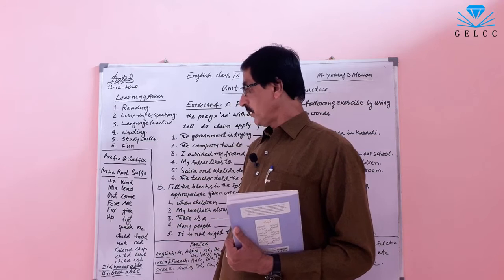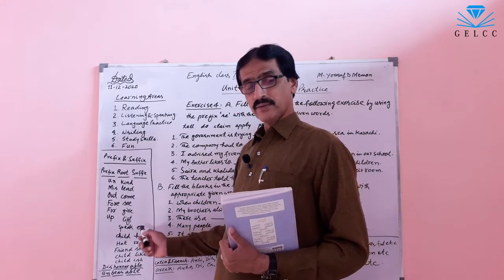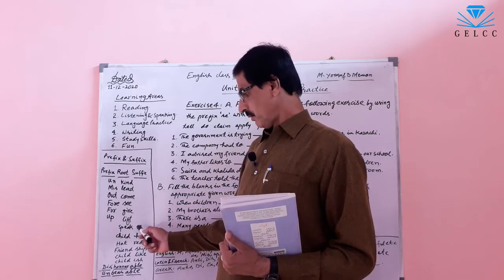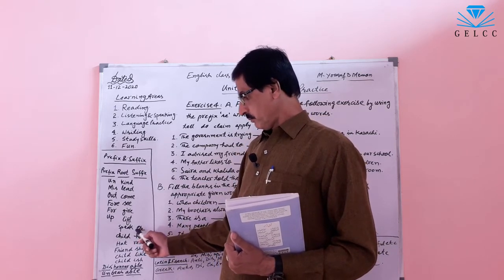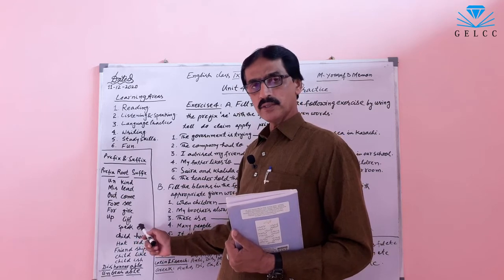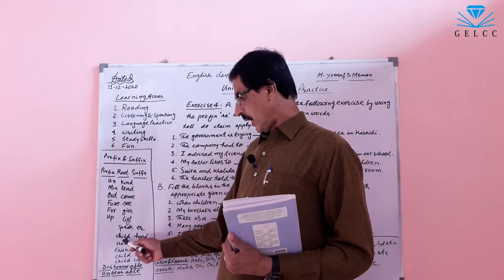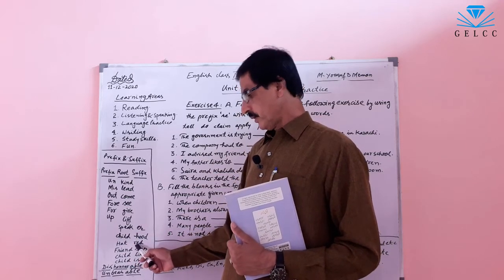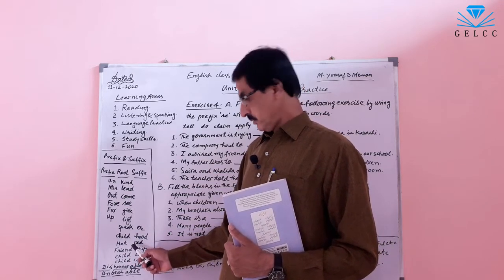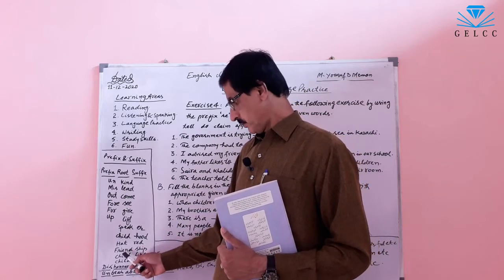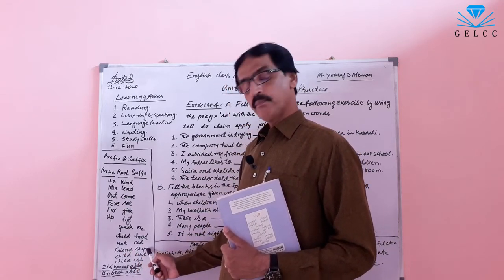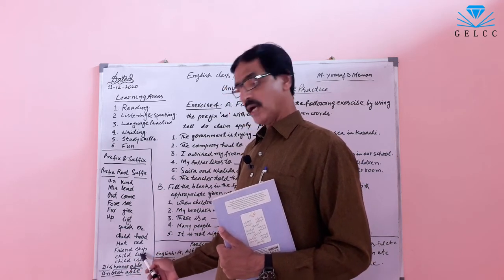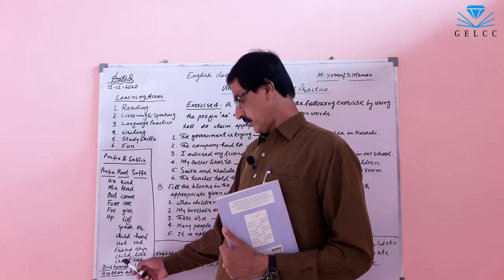In the same way, the syllable which is added in the end of the word is called suffix. There are speak, er, speaker. Er is suffix. Childhood. Hood is suffix. Red is suffix. Friendship. Ship is suffix. Child, like. Like is suffix.